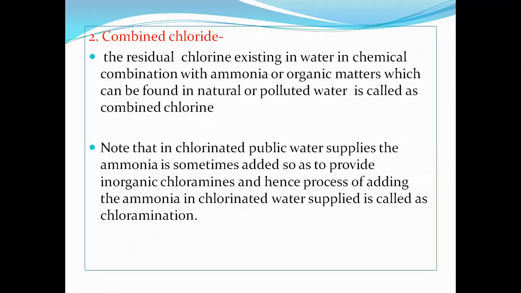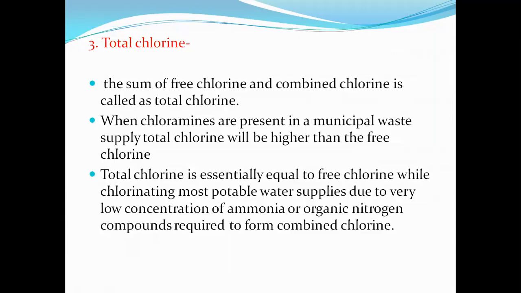Combined chlorine means chlorine in combination with ammonia or organic matter, and total chlorine means the sum of free chlorine and combined chlorine.